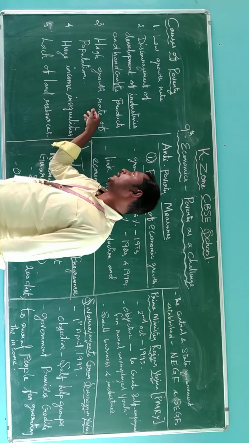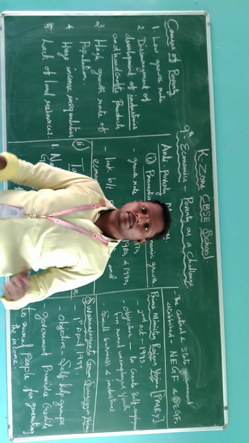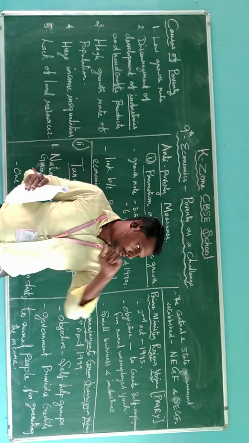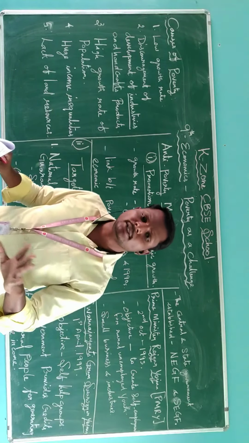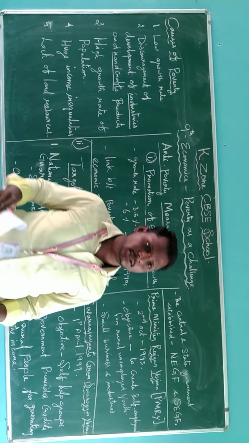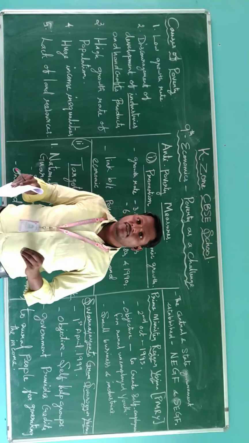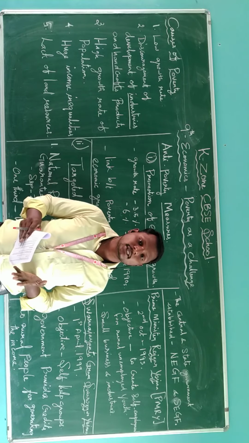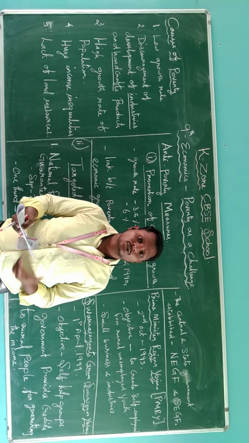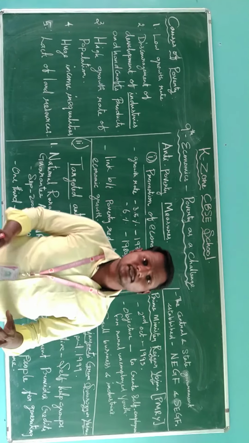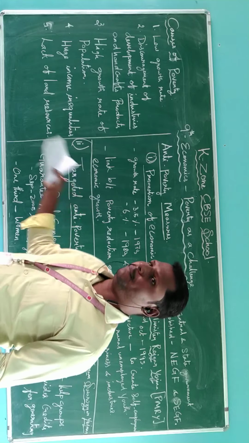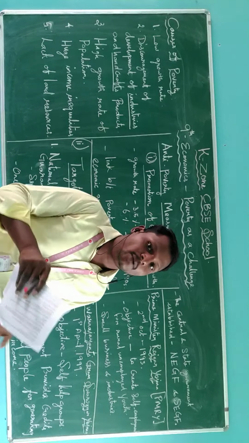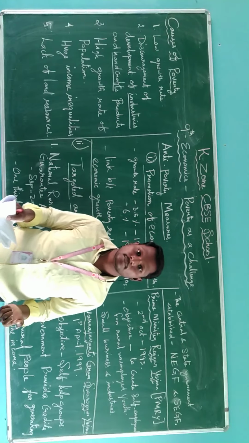Third, high growth rate of population. If one room occupies 20 people, and in the same place 40 people occupy it, how does the space hold the people? It becomes congested. Likewise, with a high growth rate of population, where we find low income, there we find more population. Can you understand?